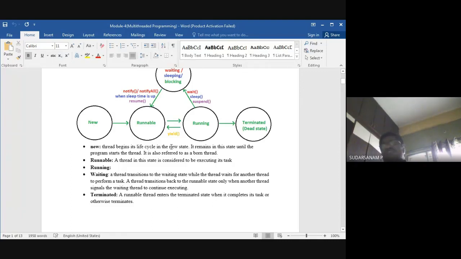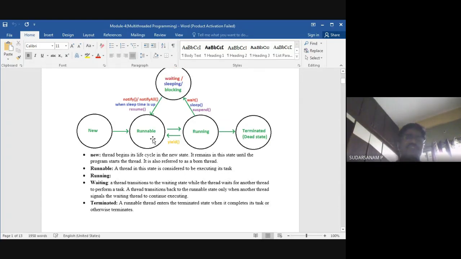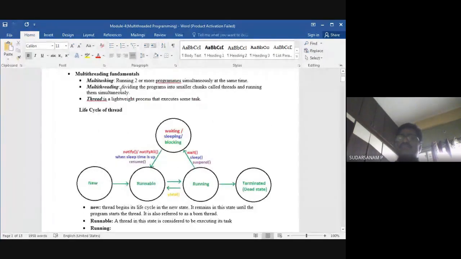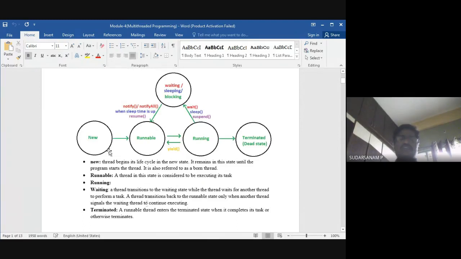So this is the life cycle of threads. Multi-threading fundamentals: they will ask you to explain multi-threading fundamentals or explain the life cycle of the threads. This diagram and this explanation you have to write. Once you know this, you can write in your own words.